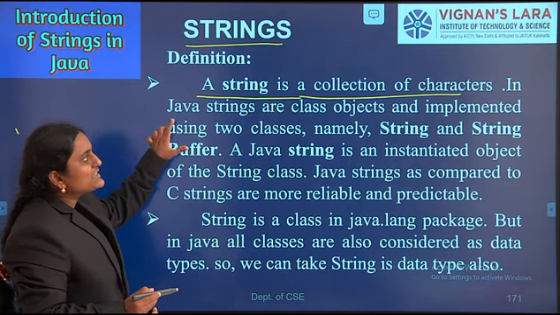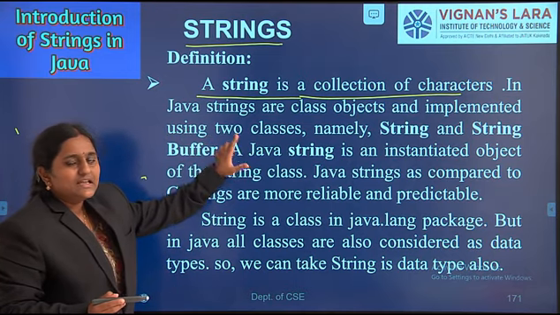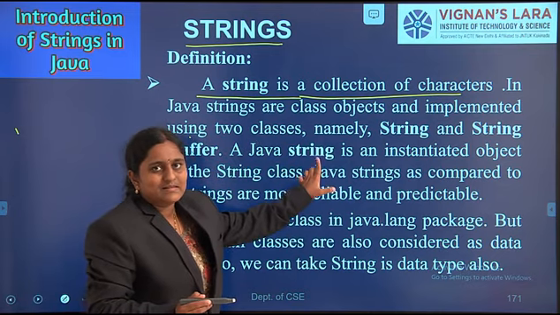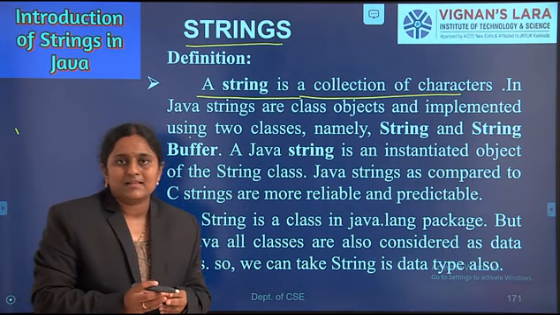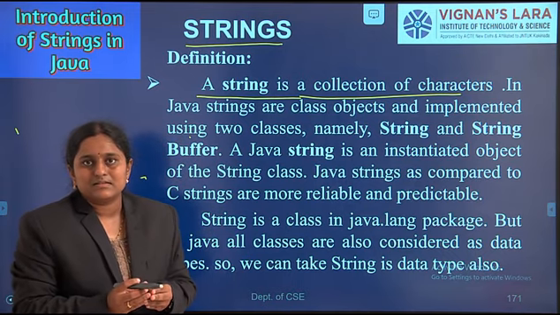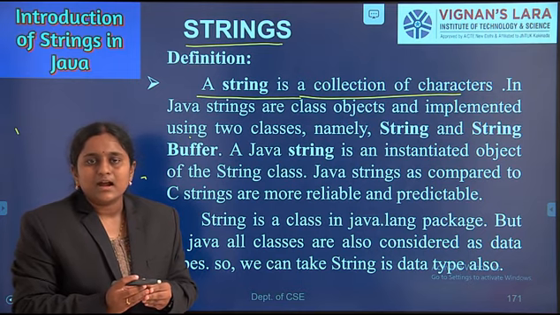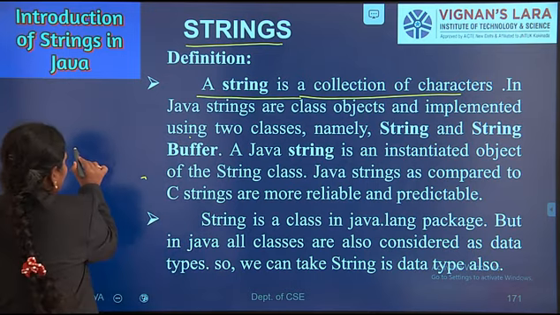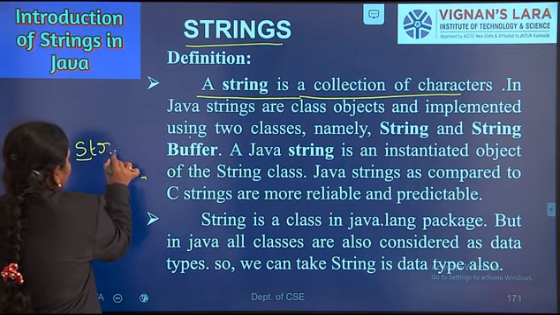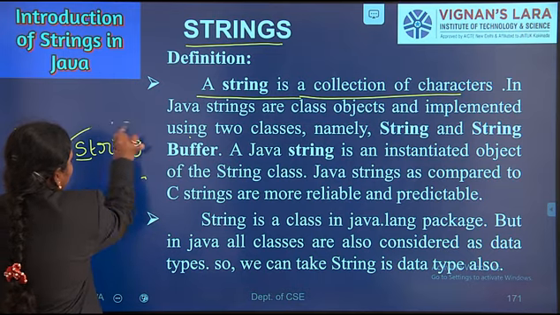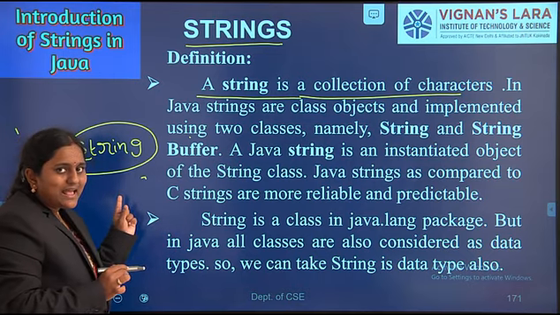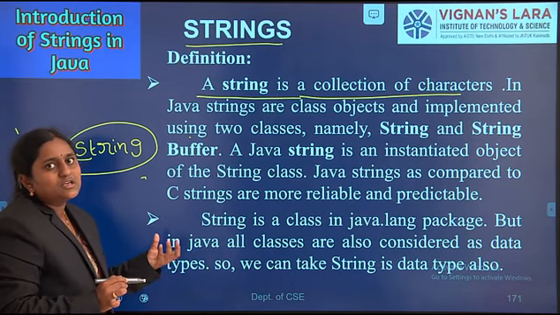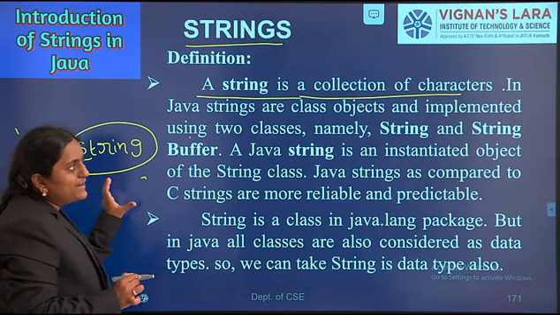In Java, strings are class objects and are implemented using two classes. String is a predefined class. According to the naming rules, the first letter of a class name should start with an uppercase letter. With respect to the class, we can create objects. Using the String class, we can create objects in Java.